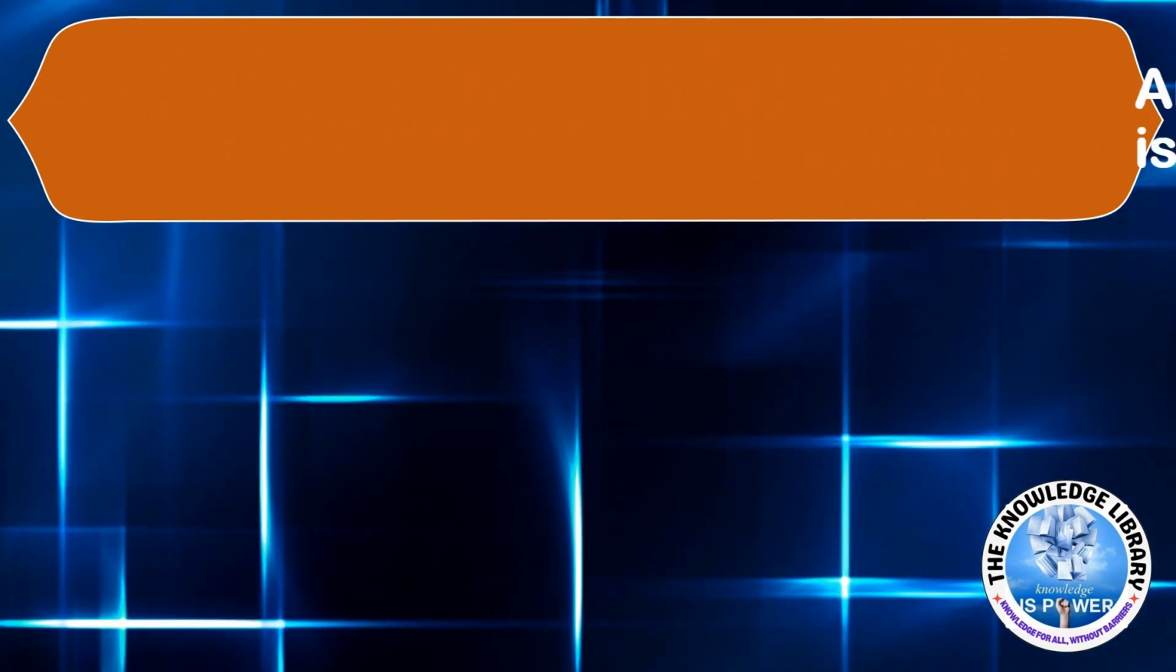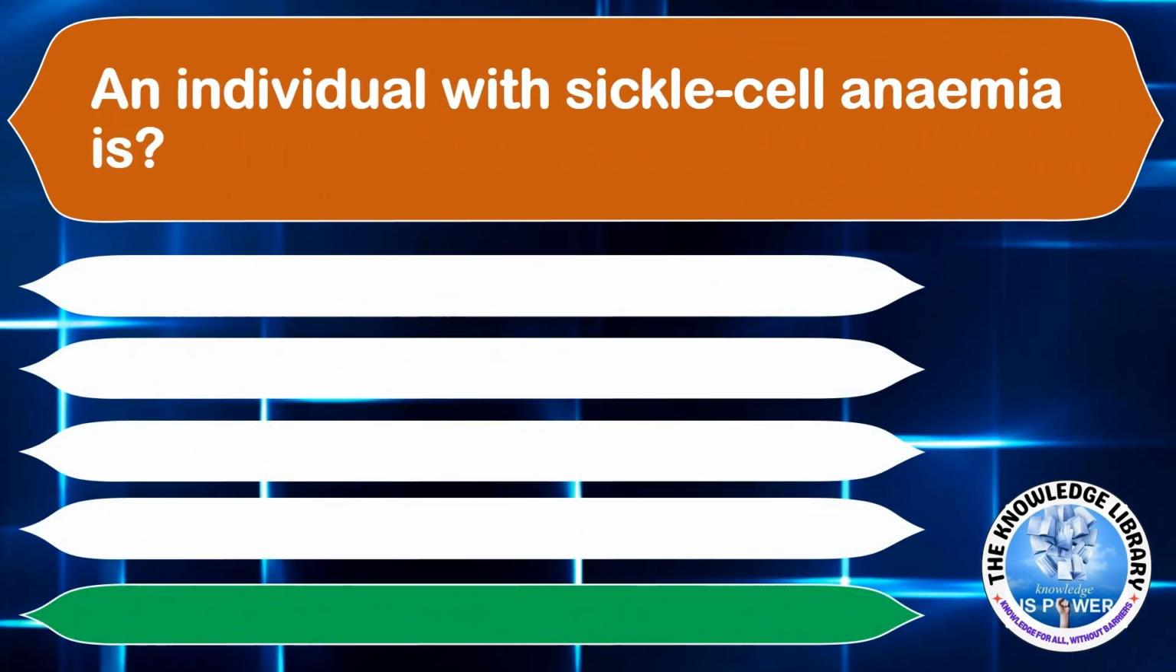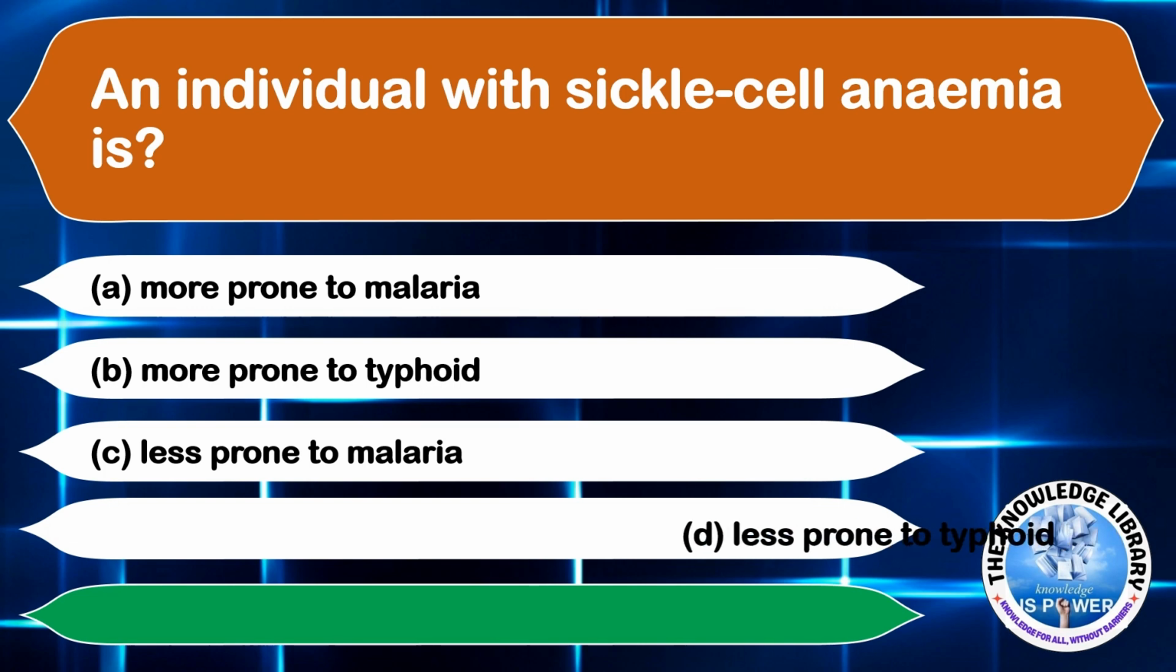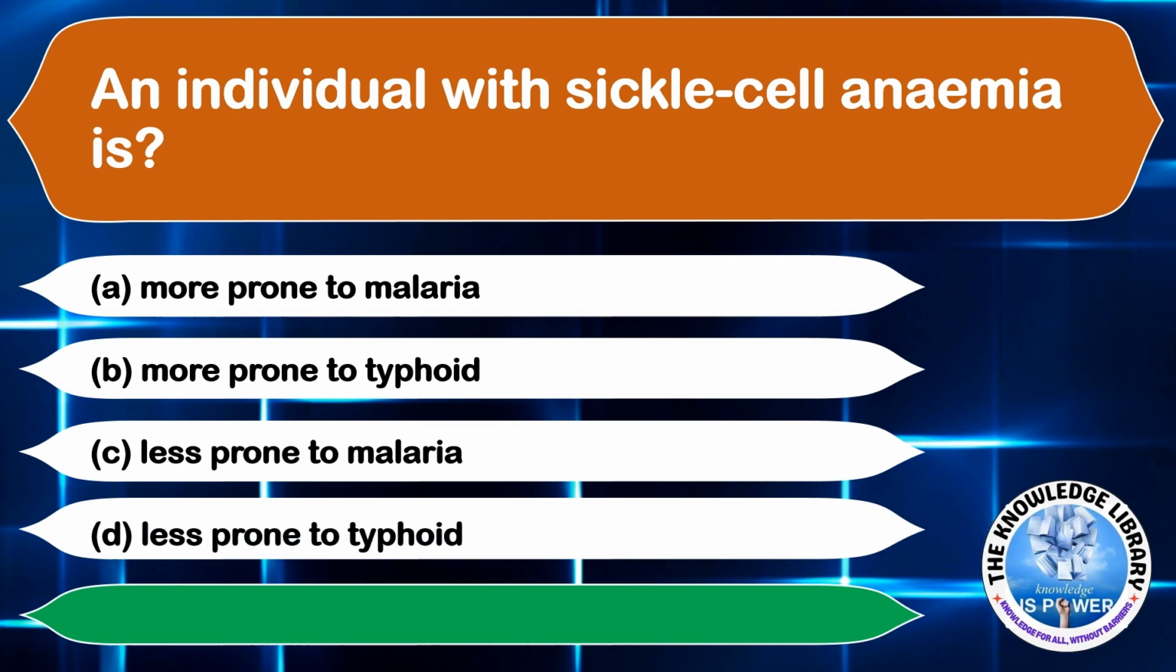An individual with sickle cell anemia is option A, more prone to malaria. Option B, more prone to typhoid. Option C, less prone to malaria. And option D, less prone to typhoid. The correct answer is option C, less prone to malaria.